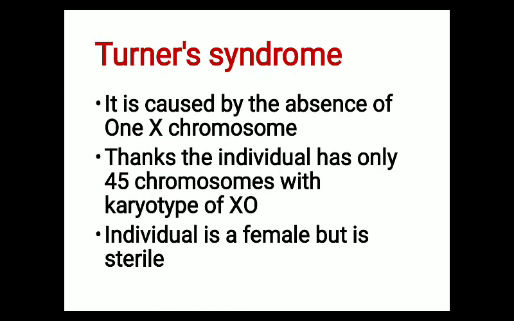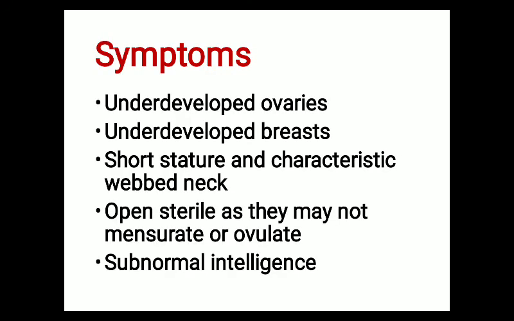The next type of chromosomal disorder is Turner syndrome. It is caused by the absence of one X chromosome, and generally it is seen in females. What is the genotype of a female? One pair of X chromosomes, XX. In this condition, the female lacks one X chromosome. So the final karyotype will be 44 autosomes plus XO. O means nothing. The individual is a female but is sterile, and these are the symptoms of a female who suffers from Turner syndrome.